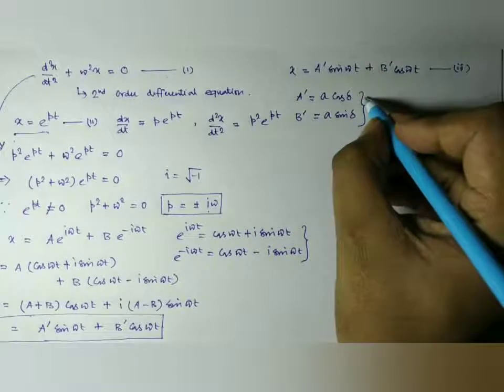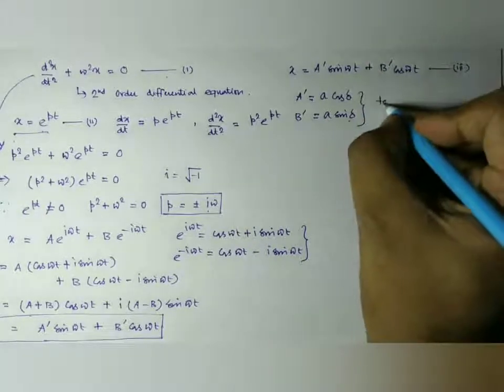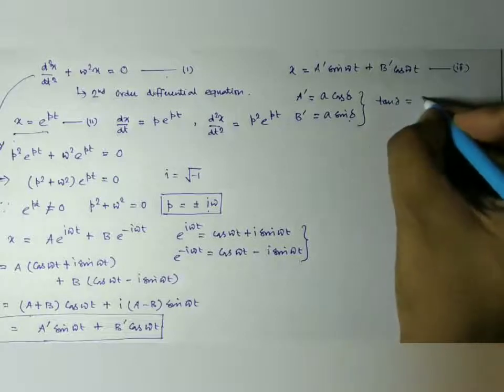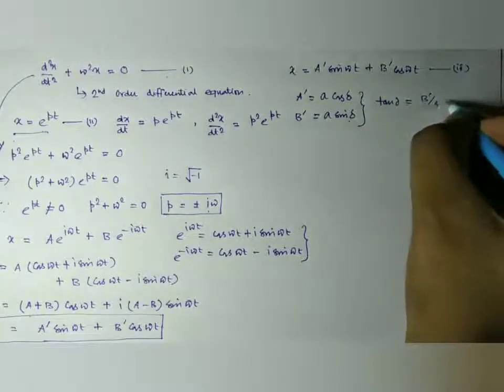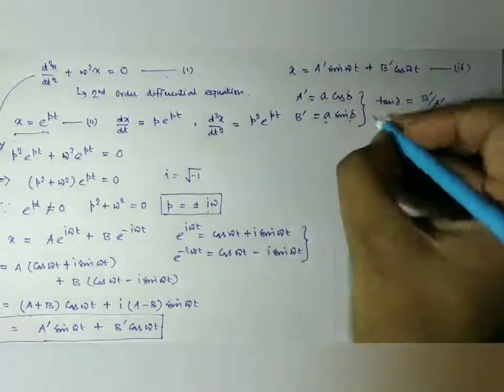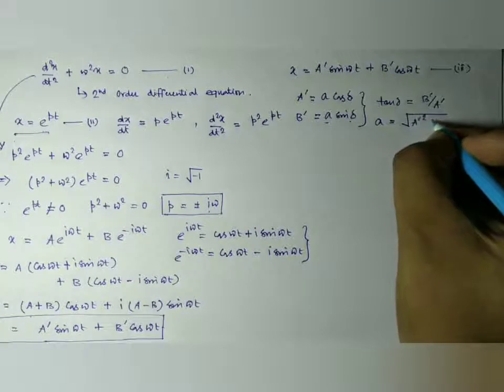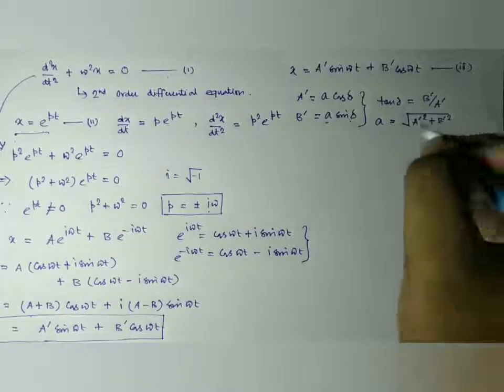Then by dividing this equation by this equation, we have tan delta equal to b prime by a prime, and if we want to find out A, just squaring and adding, we have A equal to root over of a prime square plus b prime square.